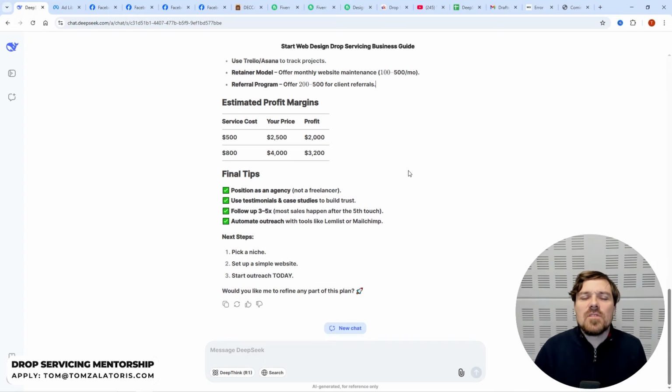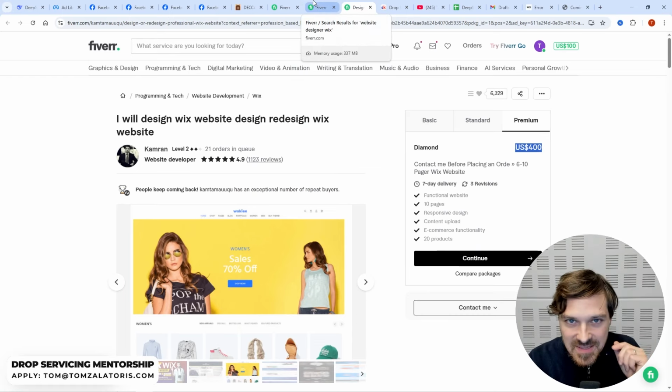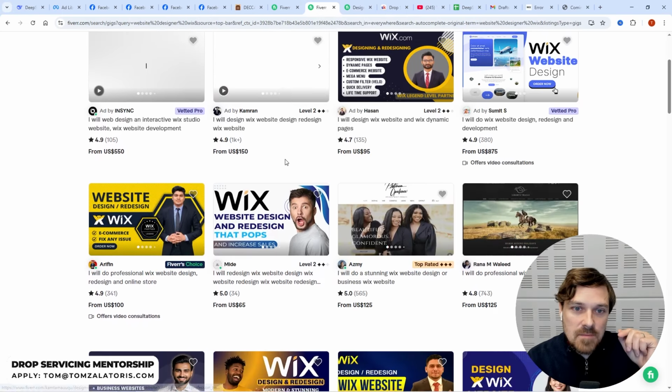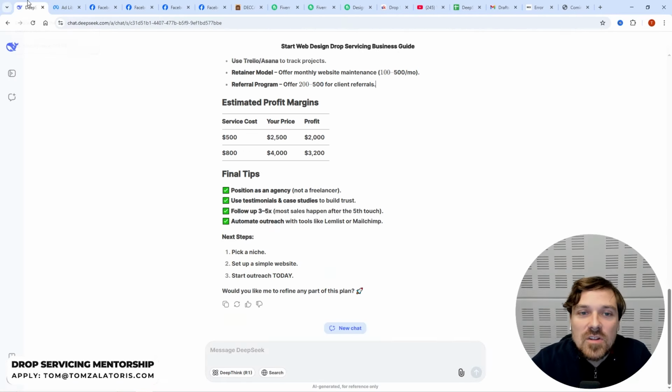Now, estimated profit margins, service cost, we were looking at $400 in this case. Like I said, I haven't used this specific designer because you can find any of these, right? I'm just showing you an example that actually looks good, okay? So $400 here, and here we have $500. And this is what DeepSeek is projecting. Sell it $2,500 and you're gonna make $2,000.